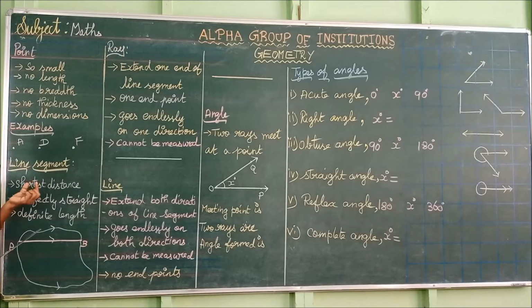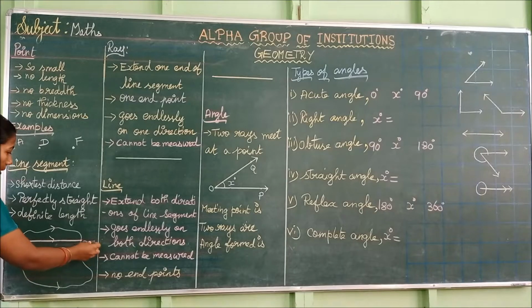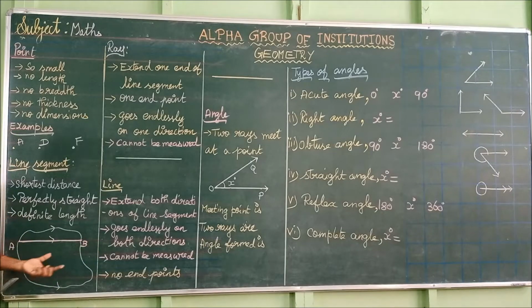So line segment means it is the shortest distance between any 2 points. This distance should be perfectly straight, and it has definite length. What is meant by definite length? We can use a scale or measuring tape to measure the length of the line segment. It is 24 cm in measure. So we can say a line segment has definite length.